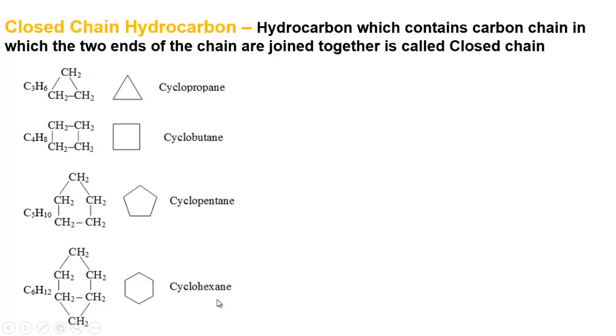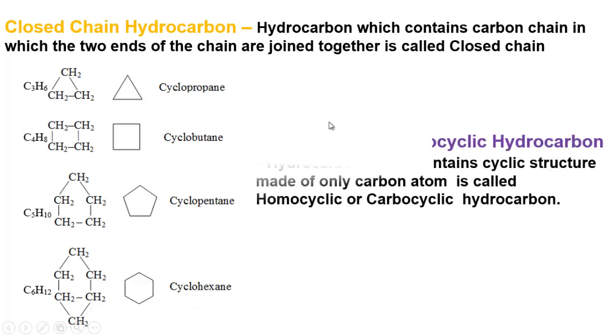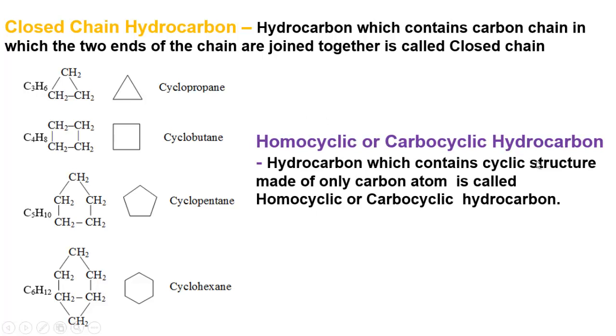These shapes can also be represented in these compounds. Now closed chain hydrocarbon we have seen again two types, homocyclic or carbocyclic and heterocyclic. Homocyclic or carbocyclic means hydrocarbons which contain cyclic structure made of only carbon atom. That means when this cyclic structure or closed chain structure is made of only carbon atom. Follow here, this structure is made of only carbon atoms. So these structures are known as homocyclic or carbocyclic hydrocarbon.